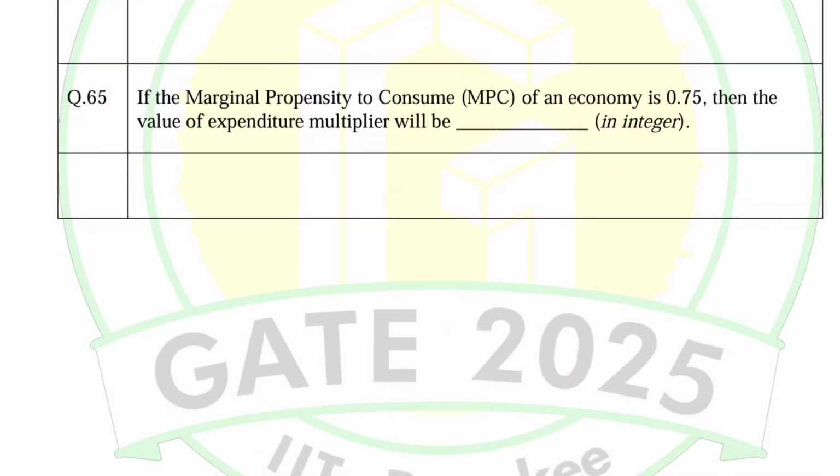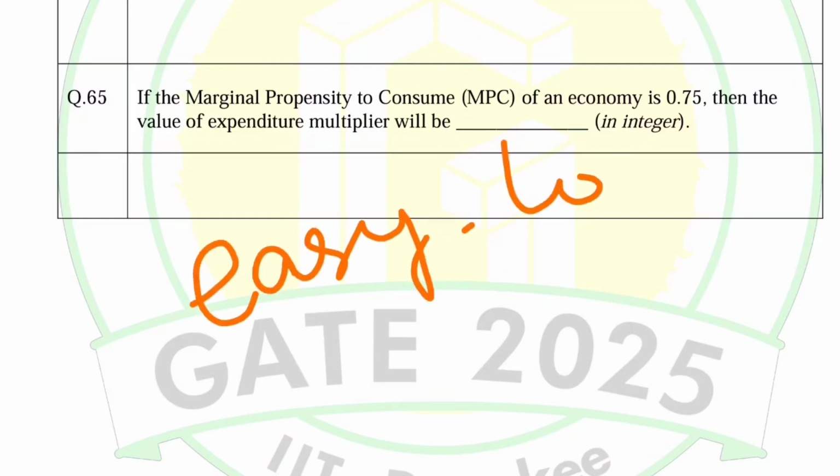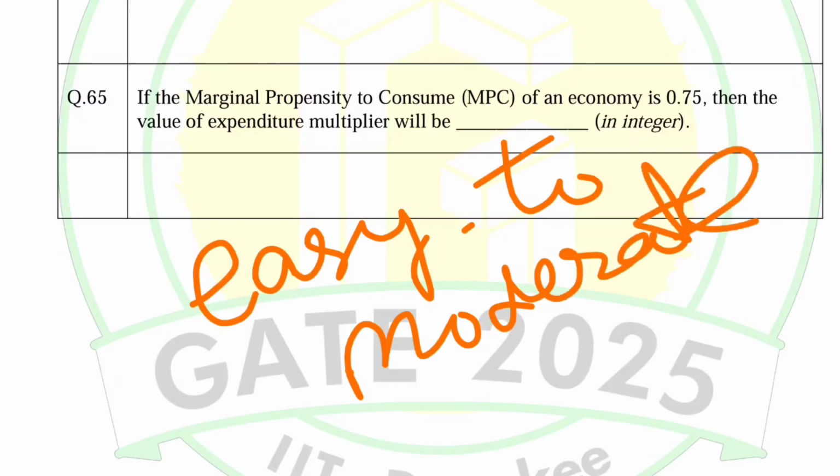Okay, so I guess this question paper was easy comparatively to other GATE exam questions that were held in earlier years. This paper was from easy to moderate. About cutoff, I cannot say anything. I'm not an expert, so I'm just solving these questions for you people.